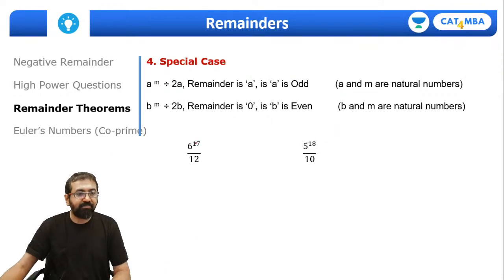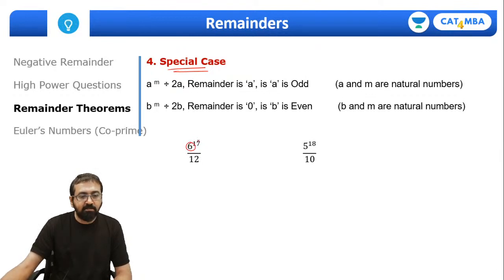So be with me. Now there are certain special cases, as I had mentioned. Let's quickly understand through an example. Any number raised to any power divided by twice that number will leave remainder either the number itself or 0. The condition is whether the number is even or odd.